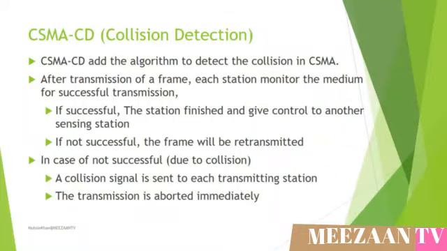The carrier sense multiple access scheme with collision detection augments the algorithm to handle the collision. In this method, a station monitors the medium after it sends a frame to see if the transmission was successful. For a successful transmission, the station is finished. For a non-successful transmission, the frame is retransmitted. But in case of non-successful transmission due to collision, a collision signal is sent to each transmitting station. When the transmitting station receives the collision signal, it will abort the transmission immediately.